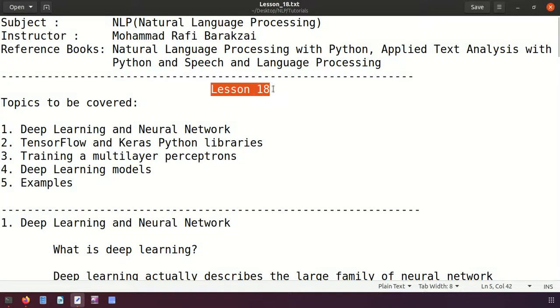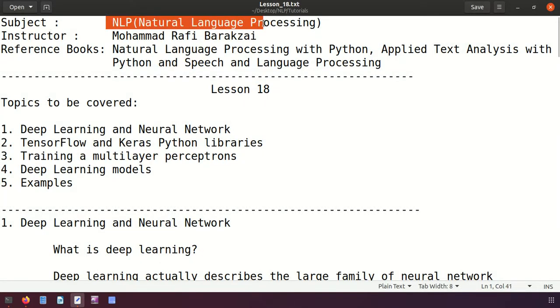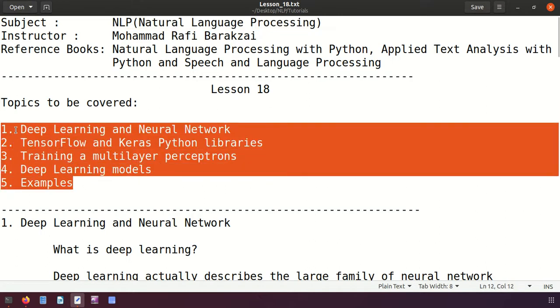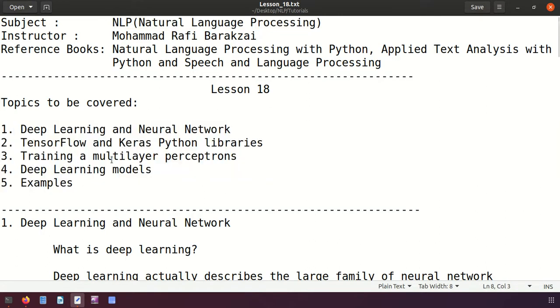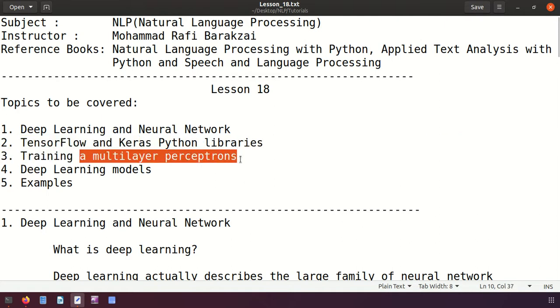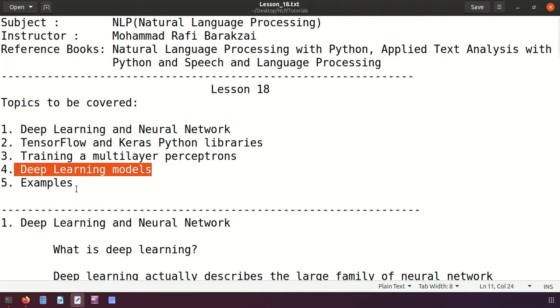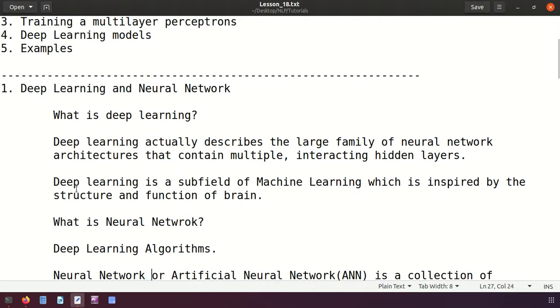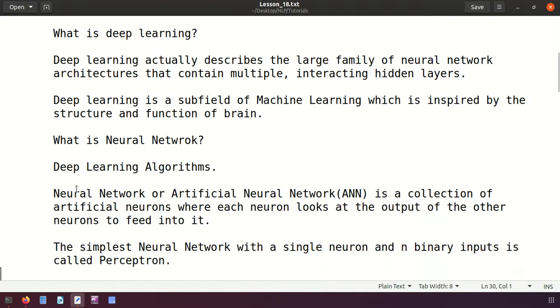Hello friends, this is lesson 18 of NLP, Natural Language Processing. In today's lesson, we are going to cover the following topics. First, we'll be discussing deep learning in neural networks, and then we'll see TensorFlow and Keras Python libraries. Then we'll see training a multi-layer perceptron, and then we'll talk about deep learning models, and we'll give some examples for them. Now let's start with the first topic and understand what deep learning itself is.